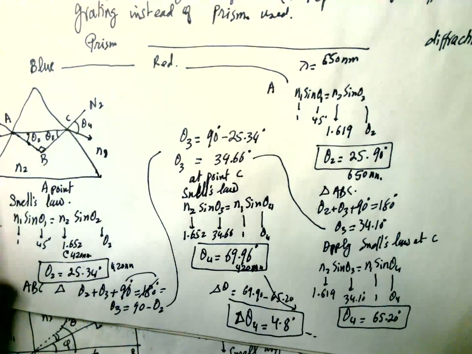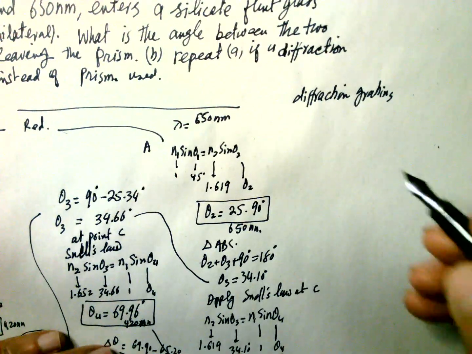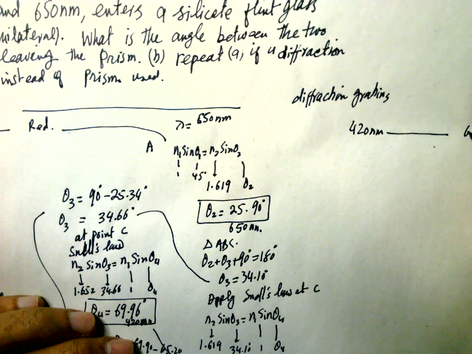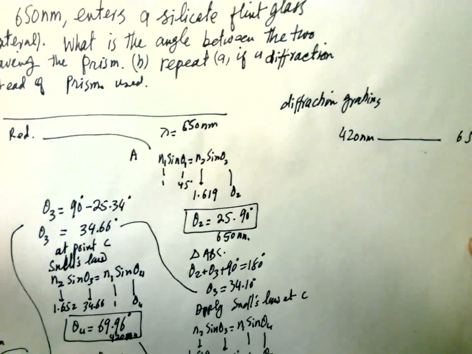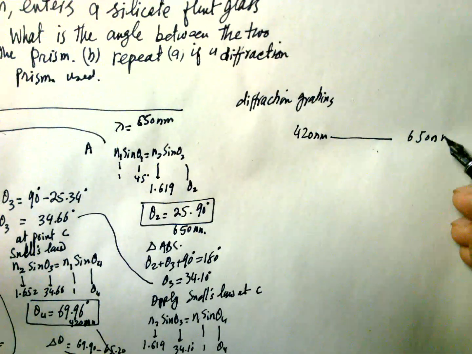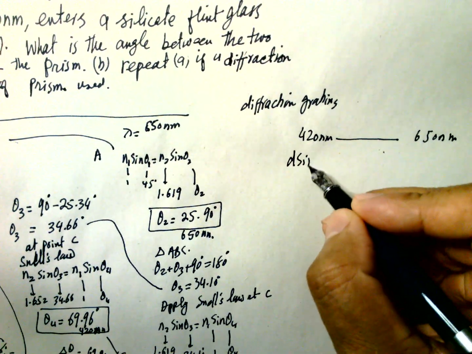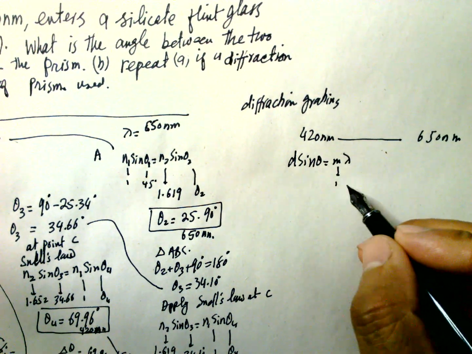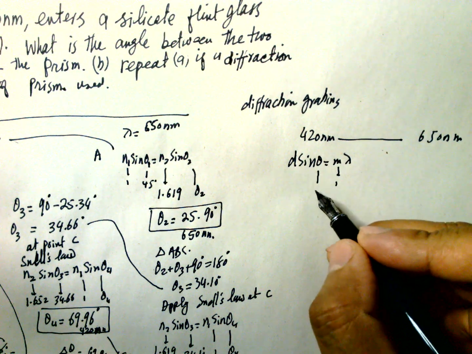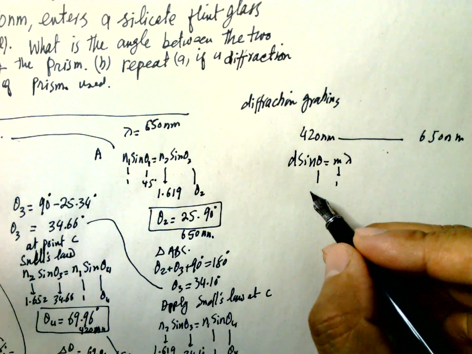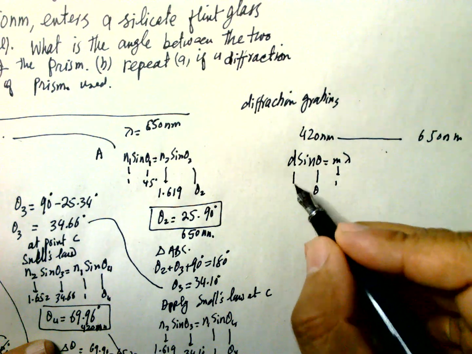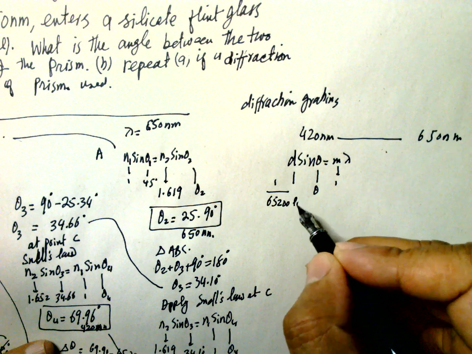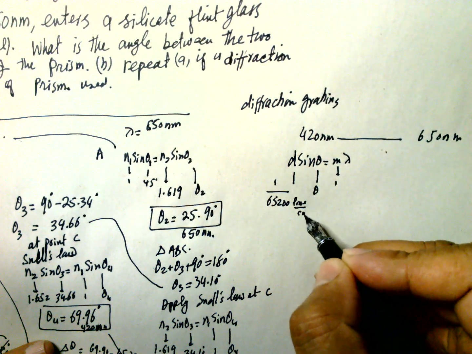Now the diffraction grating. If you use the diffraction grating for 420 nanometer and 650 nanometer, d sine theta is equal to m lambda. So say m is equal to 1, and we have to find theta. And d is equal to 1 over 6200 lines per centimeter.